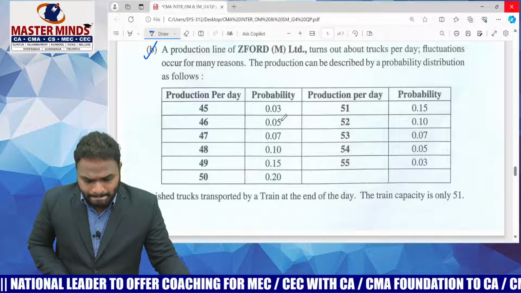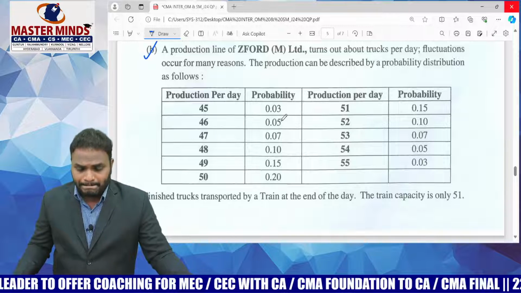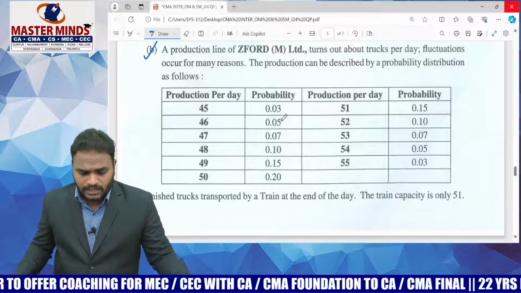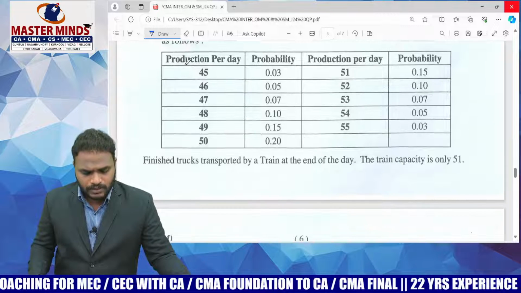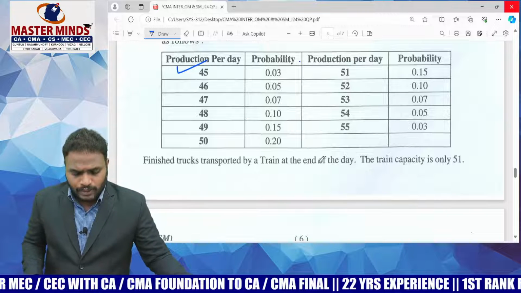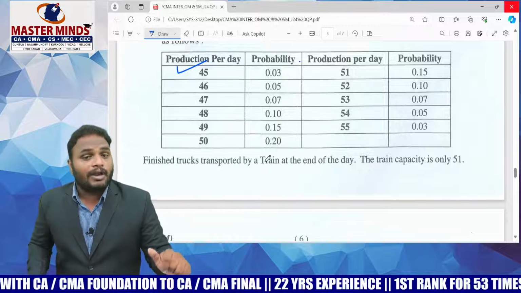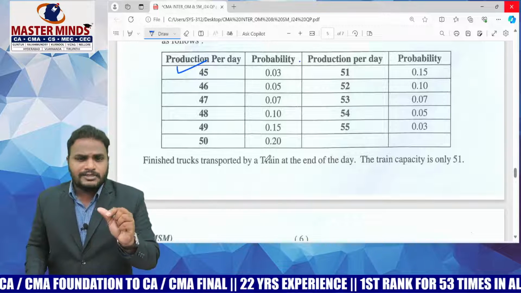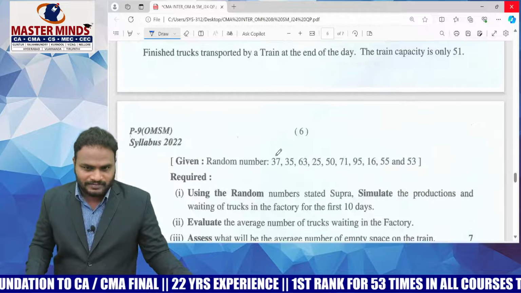Now, the production line of Jefford M Limited turns out trucks per day. The fluctuations occur for many reasons. The production can be described by the following production distribution. This is the production per day probability. Finished trucks are transported by train, but in our material the finished products are transported by lorry; here the change is train. The train capacity is only 51.